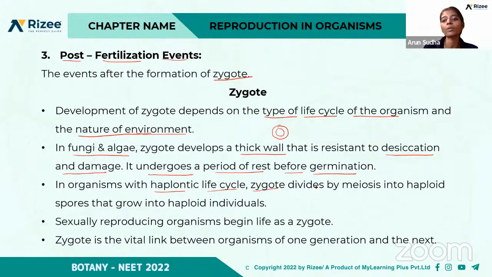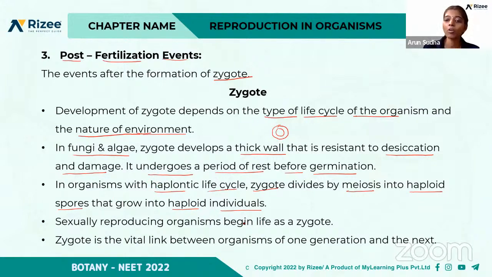This zygote divides by meiosis into haploid spores, which grow into haploid individuals, right? So it divides by meiosis to form haploid spores. Okay, clear? All these things we already discussed.